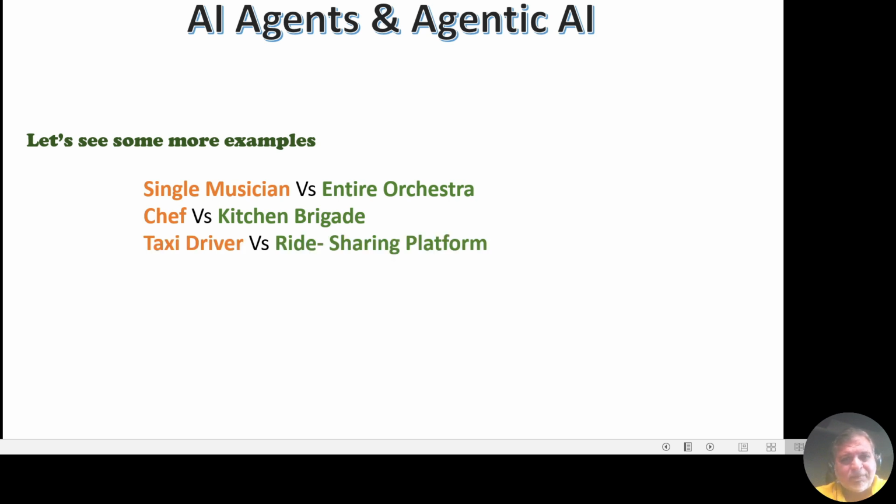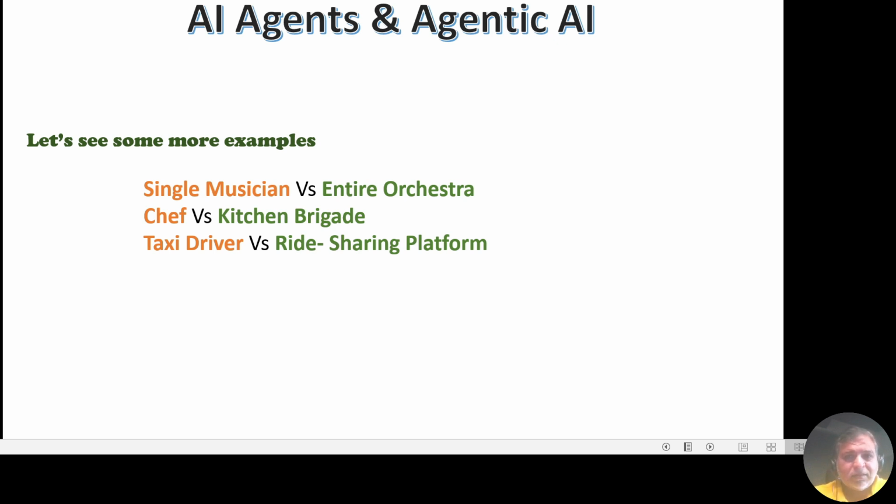Let's take another example, taxi driver versus ride sharing platform. Consider a single taxi driver who can take you directly from one city to another. The driver knows the routes and can navigate the city but operates independently. Their availability is limited and pricing is often fixed or metered. Whereas agentic AI, which is the ride sharing platform